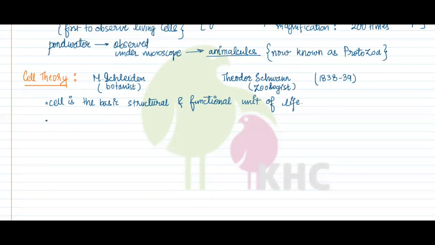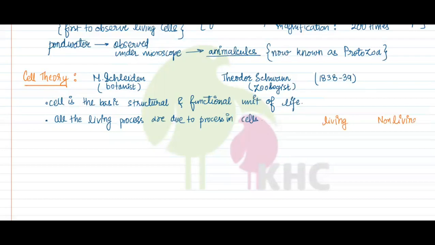And the second point of cell theory says that all the living processes that are taking place are due to processes in the cell. Interestingly, living and non-living can be classified on this basis. Living is something that has presence of cell, and non-living, absence of cell.